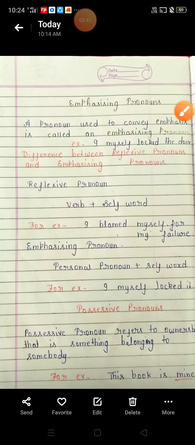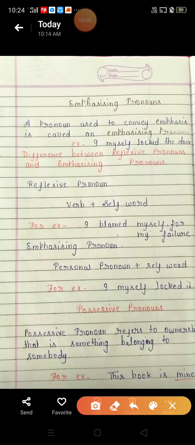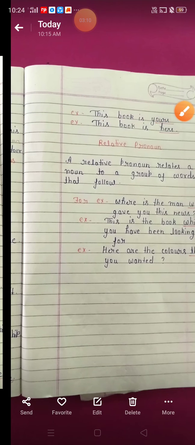Now, we will discuss the possessive pronoun. Possessive pronouns refer to ownership, that is, something belonging to somebody. Meaning, a pronoun that shows possession is called a possessive pronoun. For example, this book is mine. So, mine is a possessive pronoun. Right? This mine is a possessive pronoun.